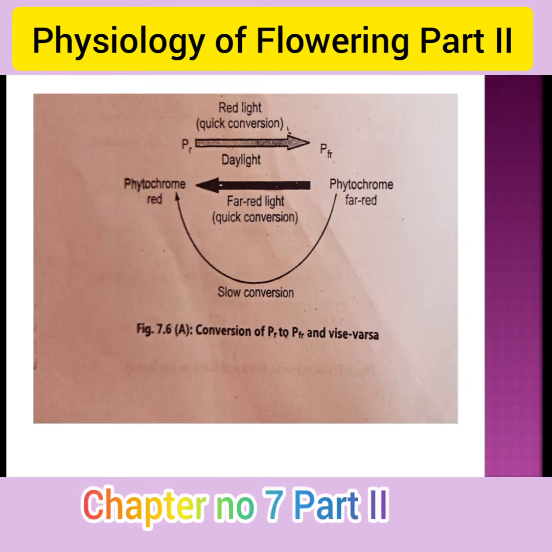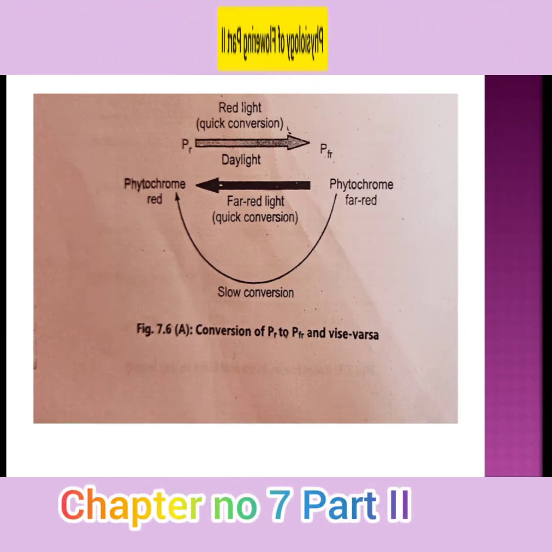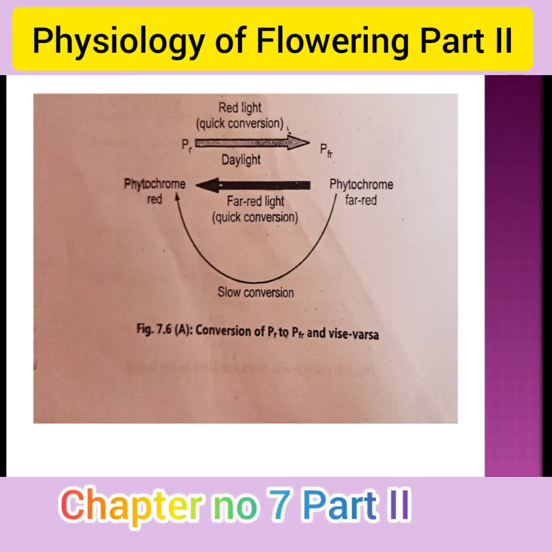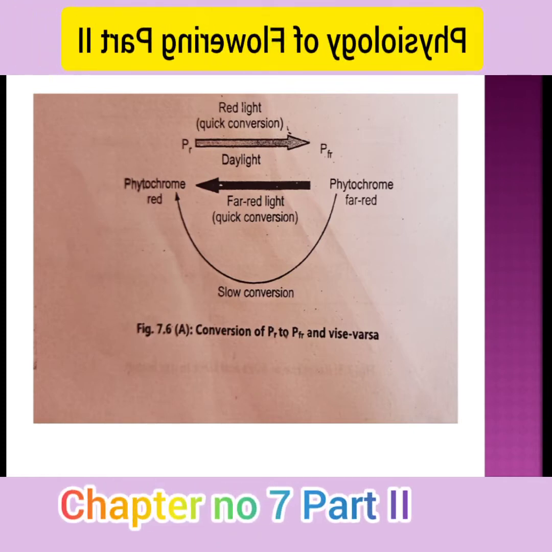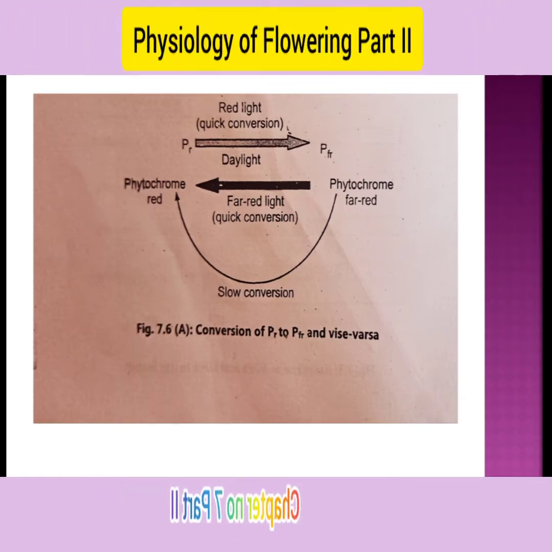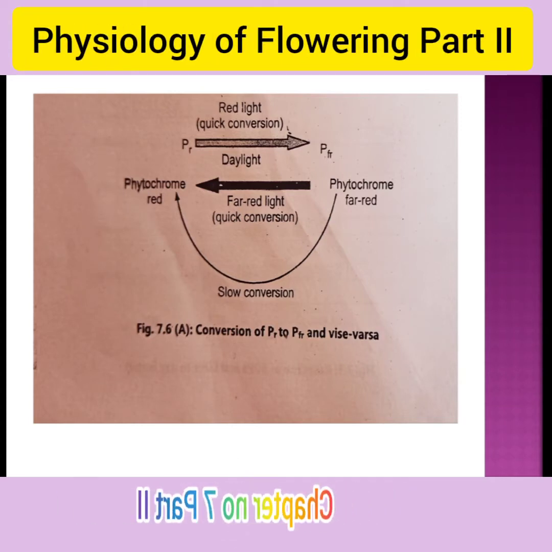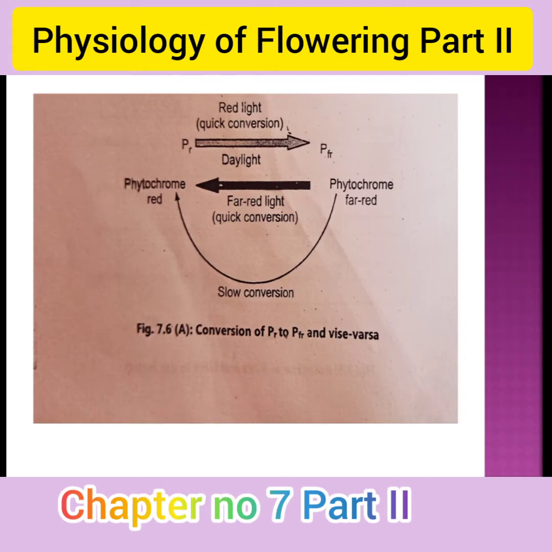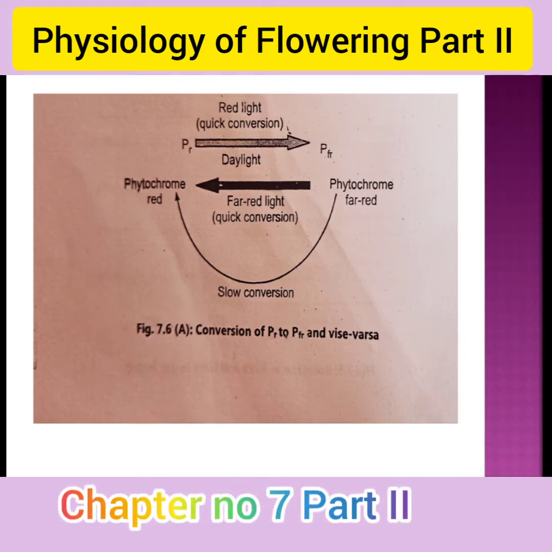These are the two types of phytochrome, PR and PFR. PR means it absorbs red light, and PFR means it absorbs far red light. PR to PFR conversion is very fast, but PFR to PR conversion is slow.